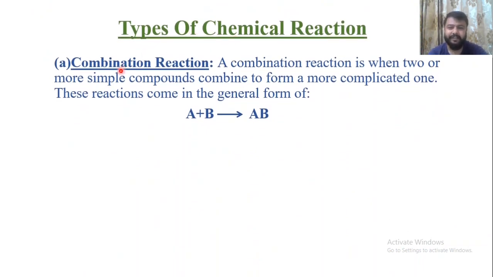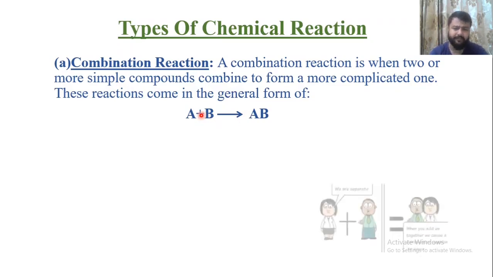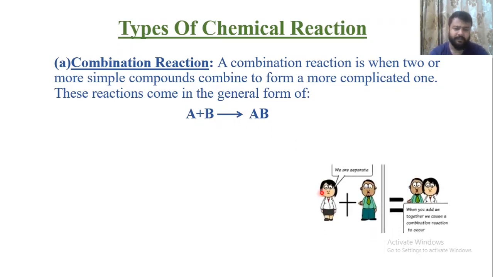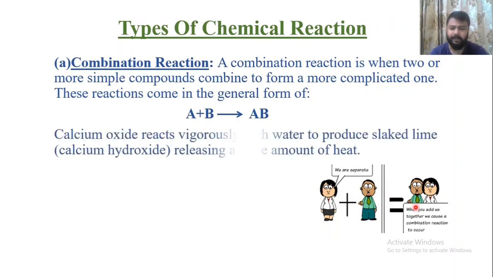The first reaction is the combination reaction. A combination reaction is when two or more simple compounds combine together to form one complicated compound. In simple words, two different separate compounds combine together to form one single compound. It may be a combination of two molecules, two elements, etc. They were separate, now they are combined together.